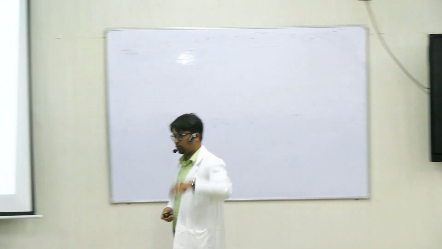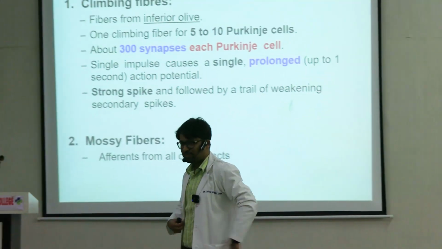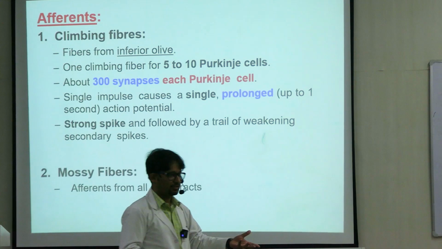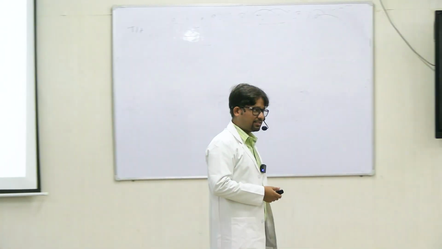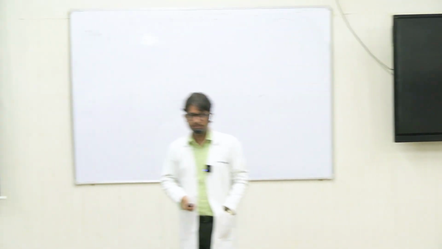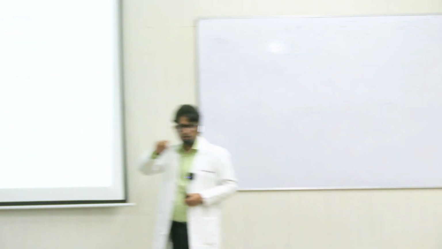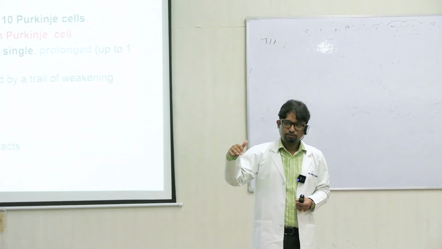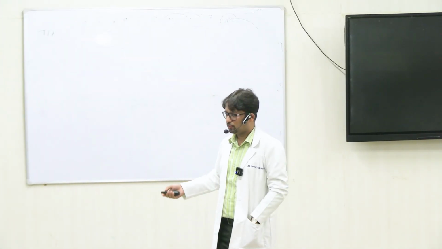Throughout what have we read? What is the duration of action potentials in nerve physiology? We have seen that action potentials last 10 to 100 milliseconds. The cardiac action potential was a little longer, 250 to 300 milliseconds. Here you have a potential which is prolonged, extending up to 1 second, right? So there is a strong spike followed by a trail of signals. So this is important when we talk of the functions in the next class. What is the feature or advantage of this type of action potential?